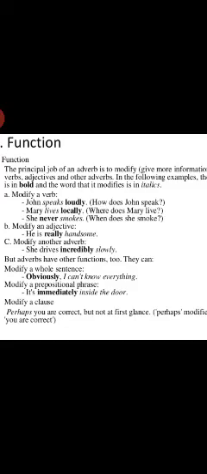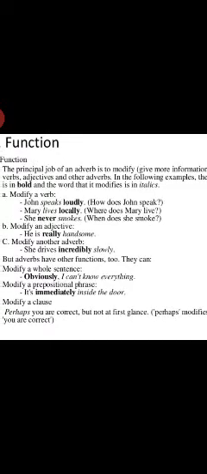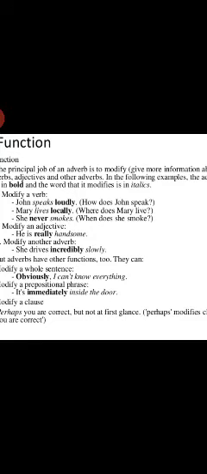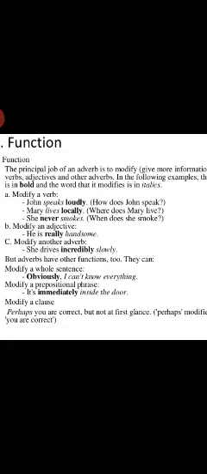Here we have some examples. The adverbs are in bold letters and the modified words are in italics. John speaks loudly. Here, John speaks how? Loudly or slowly. Loudly is an adverb. If he speaks slowly, it is also an adverb. Speaks in italics is what it is modifying. And Mary lives locally. Locally is an adverb. Where does Mary live? And she never smokes. Here, never is an adverb.